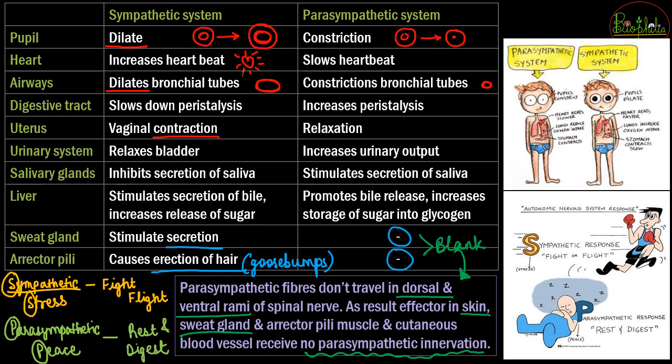Peristalsis will increase because digestion is happening, so bowel movement should be increased. There is going to be relaxation of all the muscles, and increased salivation because digestion is going to occur. The liver is going to be working at its full speed.